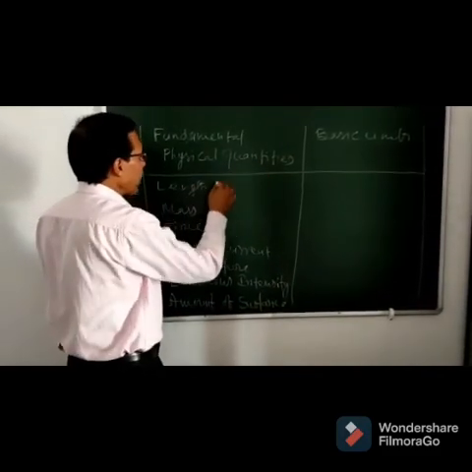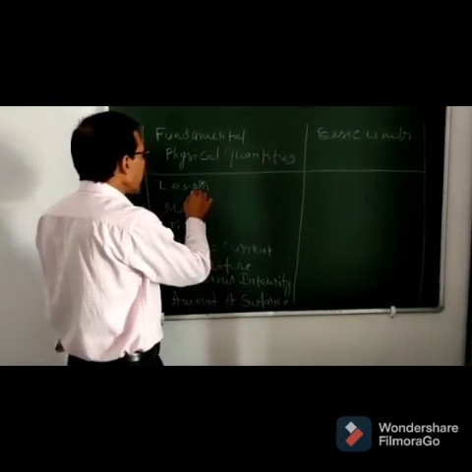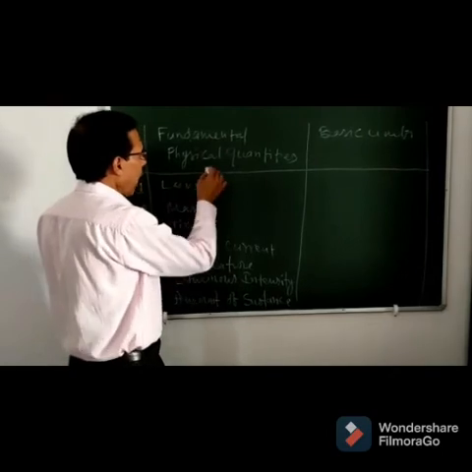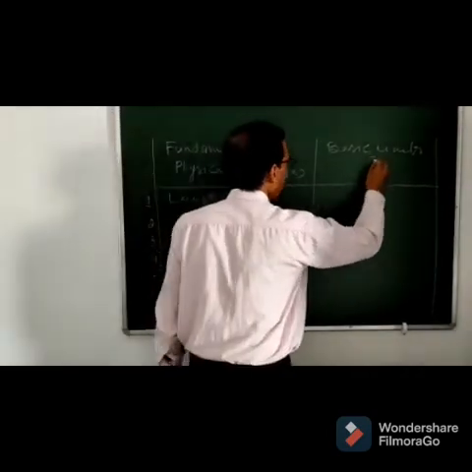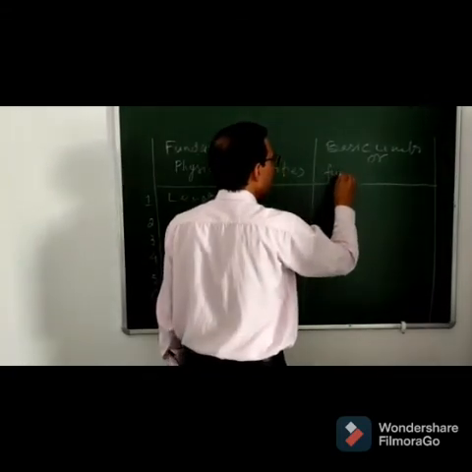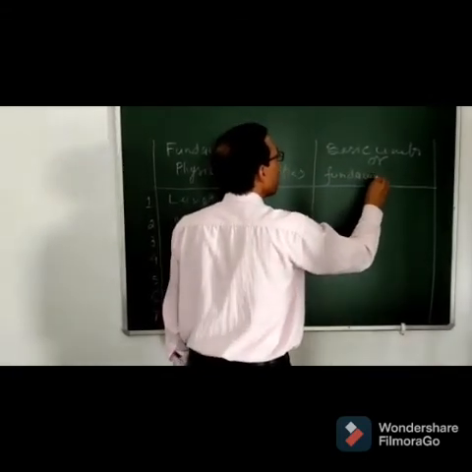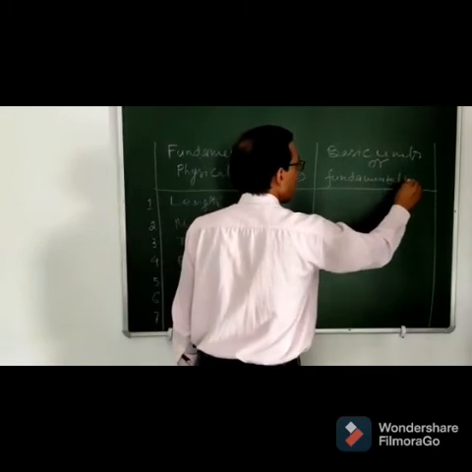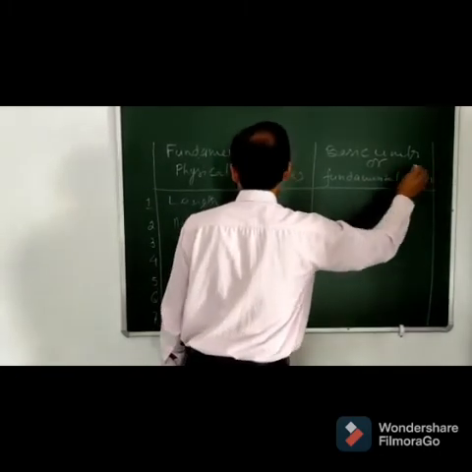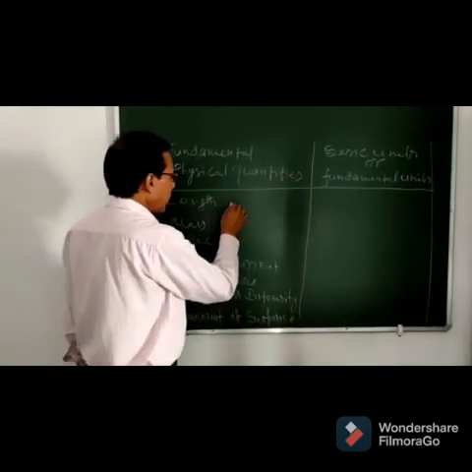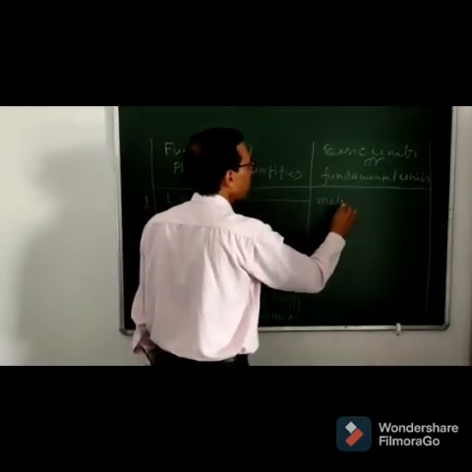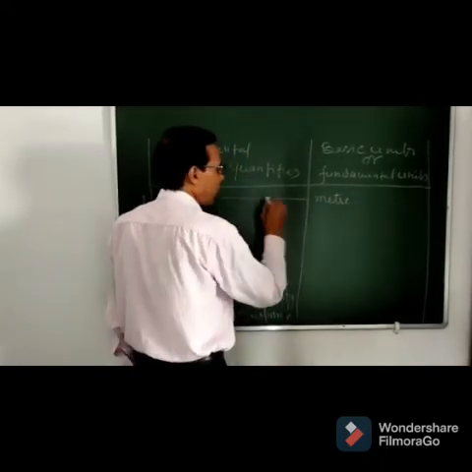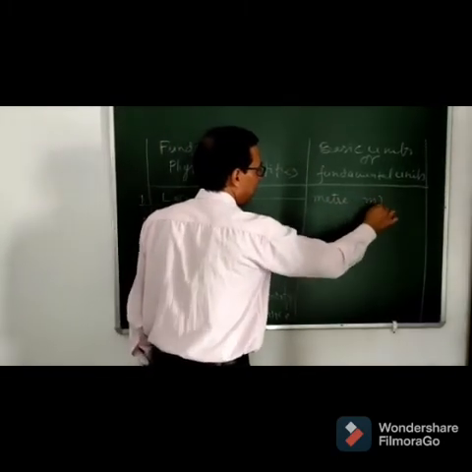Now what is the unit of these fundamental physical quantities? The units of these fundamental quantities are called basic units or fundamental units. So length is measured in meter, and the symbol of meter is m.